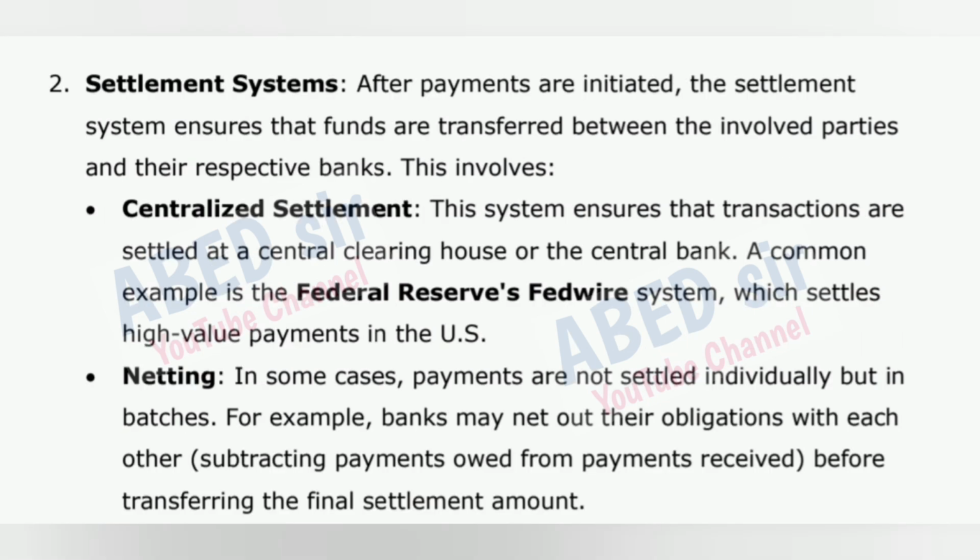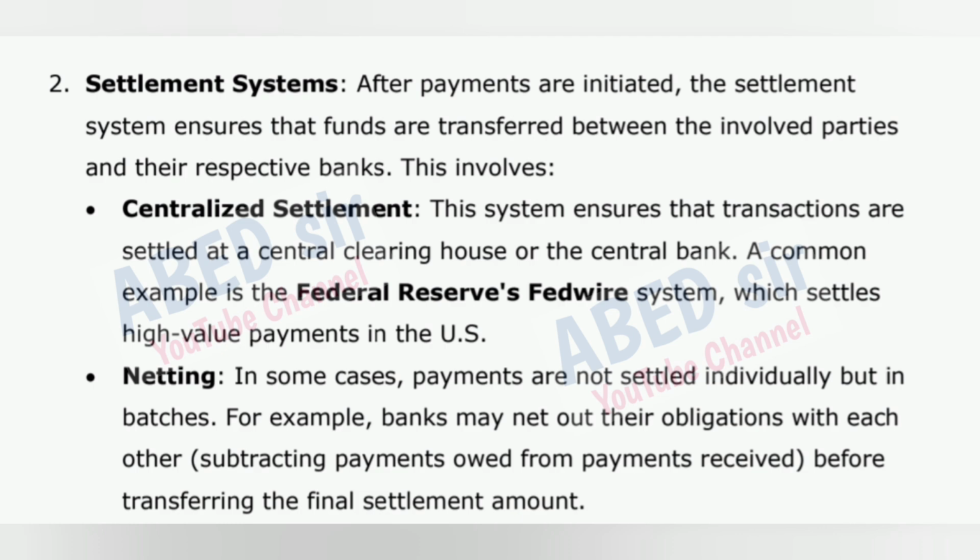After payments are initiated, the settlement system ensures that funds are transferred between the involved parties and their respective banks. This involves centralized settlement. This system ensures that transactions are settled at a central clearing house or the central bank. A common example is the Federal Reserve's Fedwire system, which settles high-value payments in the US.